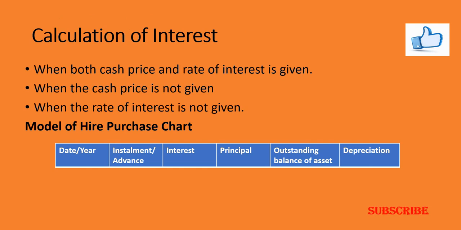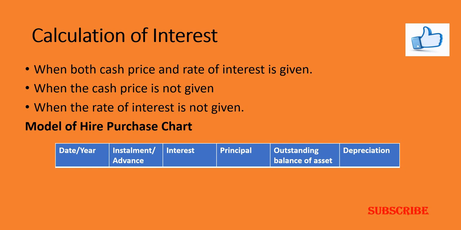Now let's move to the calculation of the interest. The calculation of the interest is considered the core component of this hire purchase agreement. Such interest can be calculated under various circumstances: when both cash price and rate of interest are given, when the cash price is not given, when the rate of interest is not given.